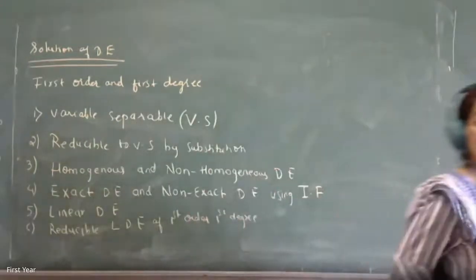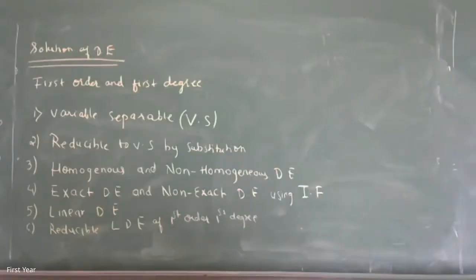So these are the types of differential equation that we have studied. Equations reducible to LDE are of two types: either by substitution of x raised to n dy by dx in terms of a new variable, or f of x in terms of f of y, f of x in terms of a new variable. Those are called Bernoulli's differential equation, which are reducible to linear differential equation using the substitutions. And those substitutions are fixed. And the fourth one, exact differential equation, is rather easy, like variable separable.